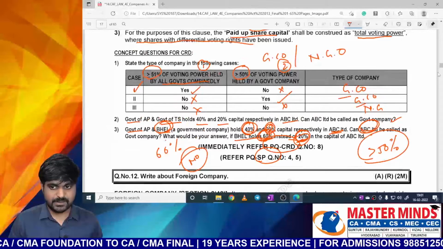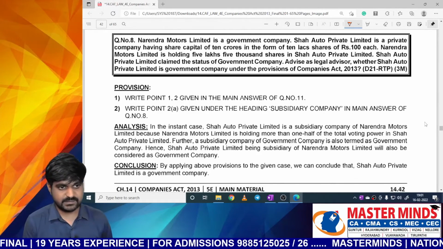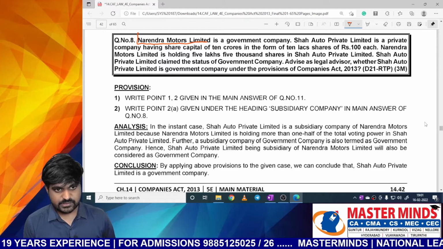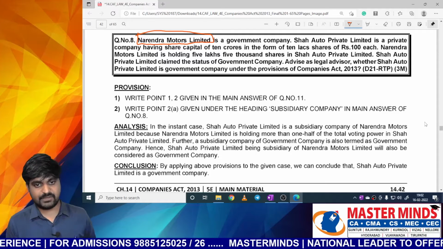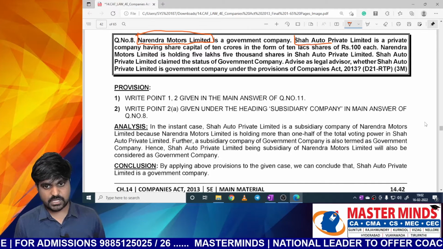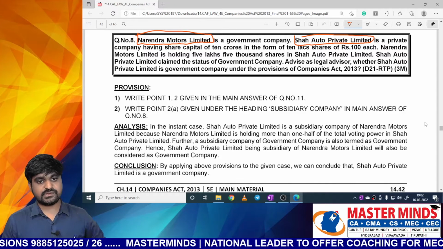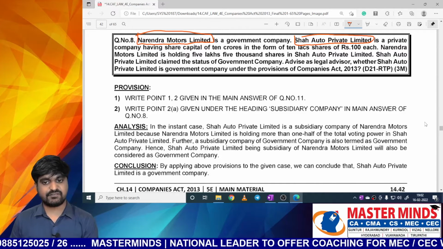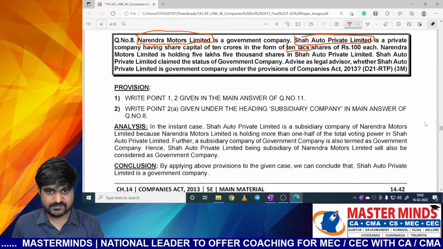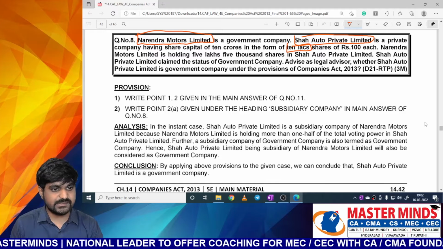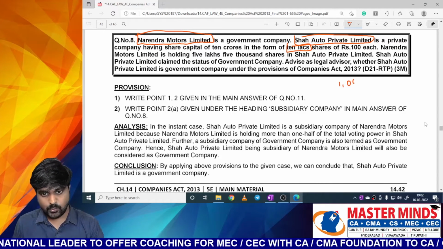That is question number 8. Narendra Motors Limited is a government company. Yes. Narendra Motors Limited is a government company. Next one. Shah Auto Private Limited is a private company having share capital of 10 crores in the form of 10 lakh shares of 100 each. Total number of shares is 10 lakhs. Next one. Narendra Motors Limited is holding 5,05,000 shares.